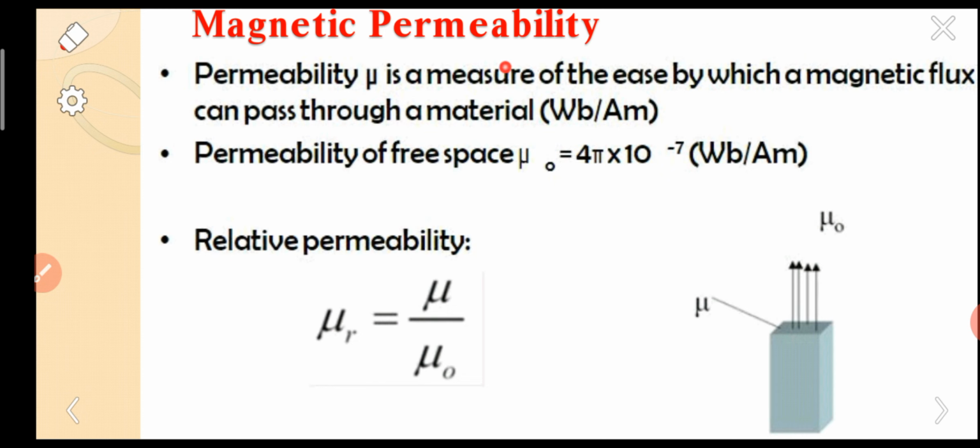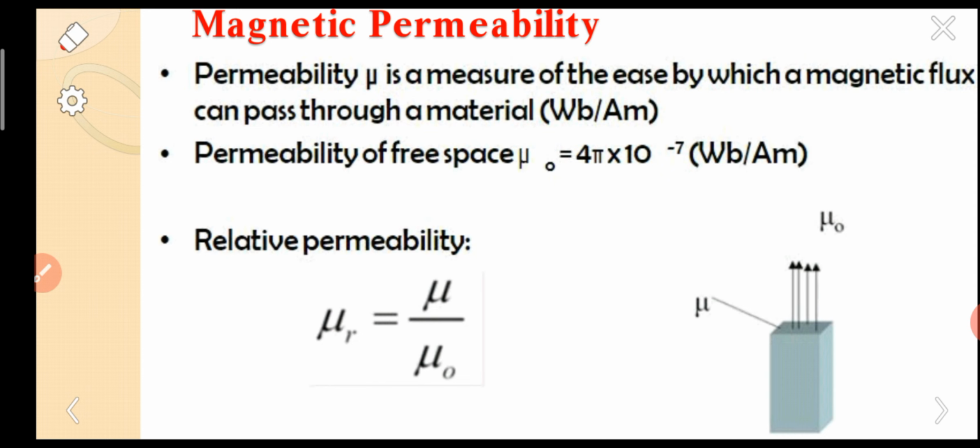So here, magnetic permeability. Permeability means it is allowing. Permeability means how much the material can permit the magnetic field. Simply you can understand it in this way, just for basic information.